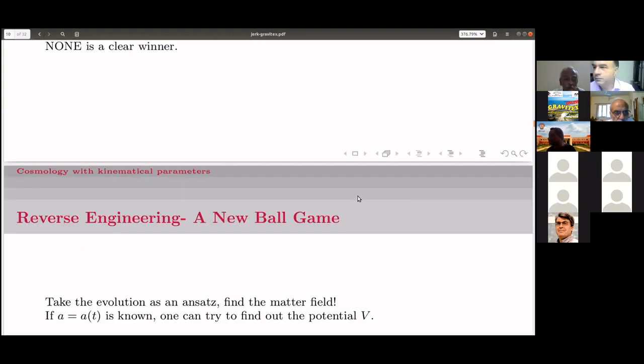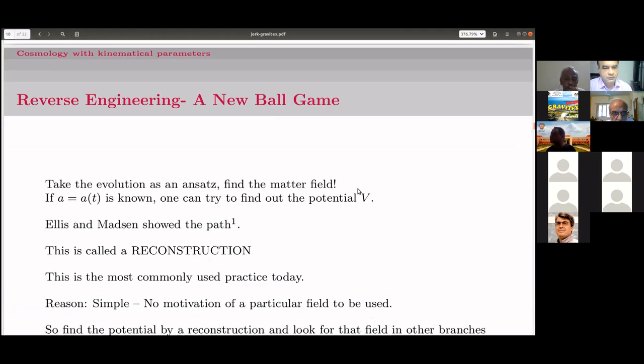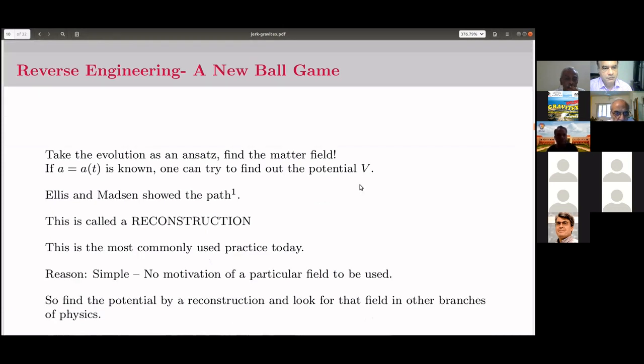So now, with this in mind, a reverse engineering has started, which is a new ball game. Normally, we take the evolution history as an ansatz, write down Einstein's equation, write down the matter field if it is known, and then solve for the dynamics. Here, in this reverse engineering, we guess the evolution history of the universe from the acceleration and the past deceleration, and from this evolution history, try to find out the matter field.